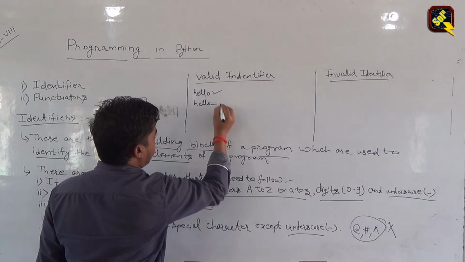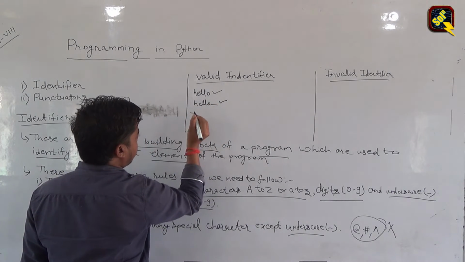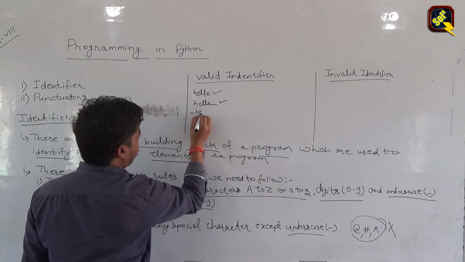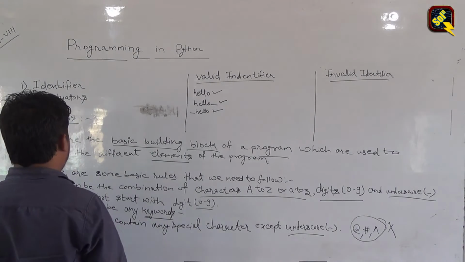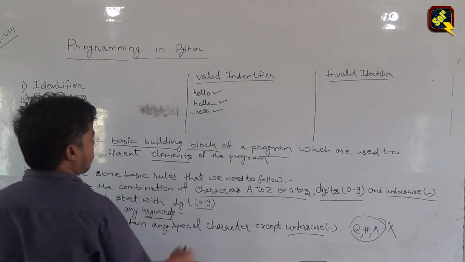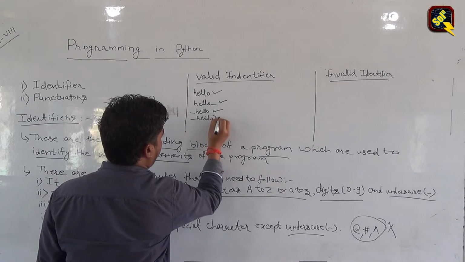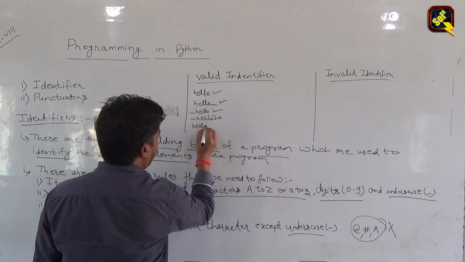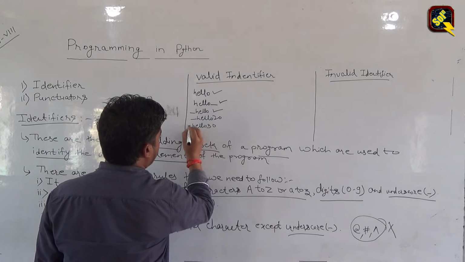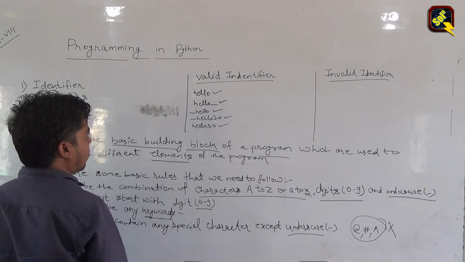Hello underscore is also a valid identifier. We can give the first character as underscore and then hello, it is also valid. We can also keep digits, so we can mention hello20 or hello30. All these are valid identifiers.